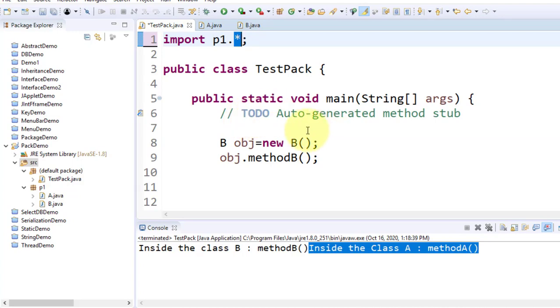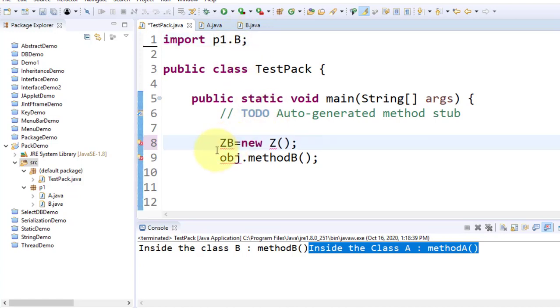And suppose here you are using a Z class, and A to Z, 26 files are available, assuming, and you are using star, so definitely the compiler will check A to Y, and later on the compiler will get Z. So definitely at the time of compilation it takes a little bit more time, and it is recommended to go directly with the file name and class name. It is more appropriate, because I am using only the B class, so why should I use a star? Is it okay? So don't use the star.